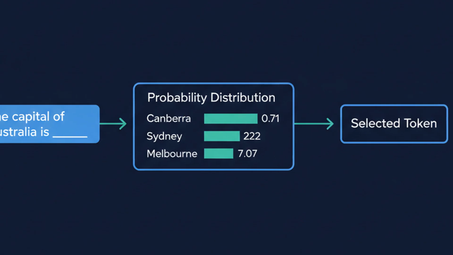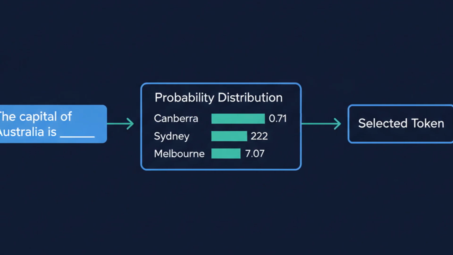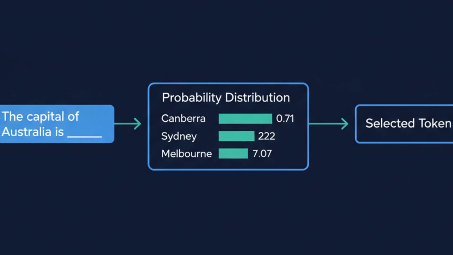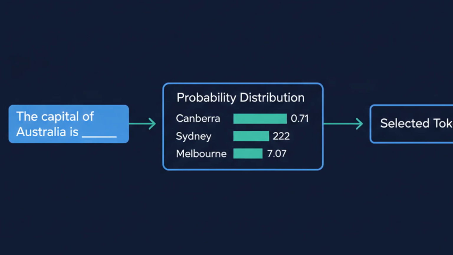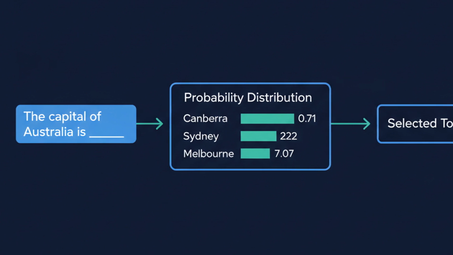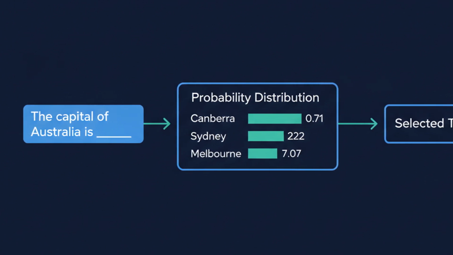If the patterns in training data are weak, sparse, or contradictory, the model fills the gap with whatever sounds right. That's why hallucinations spike on niche topics, recent events, and specific numbers the model never reliably saw.